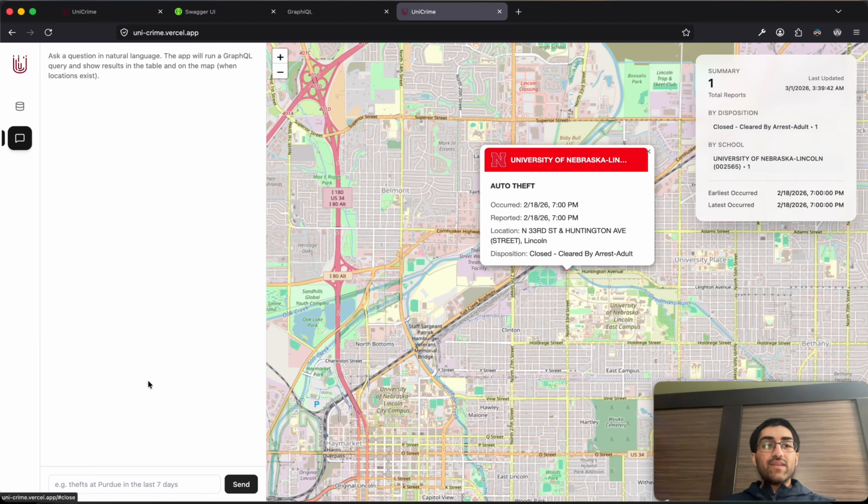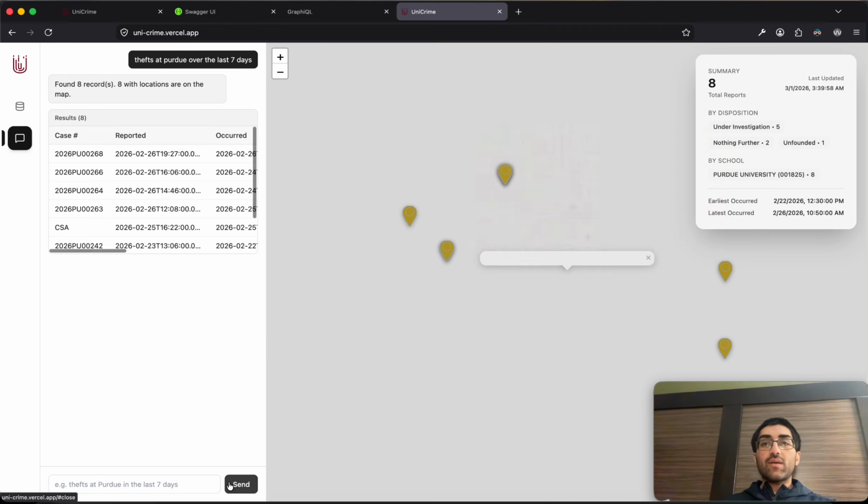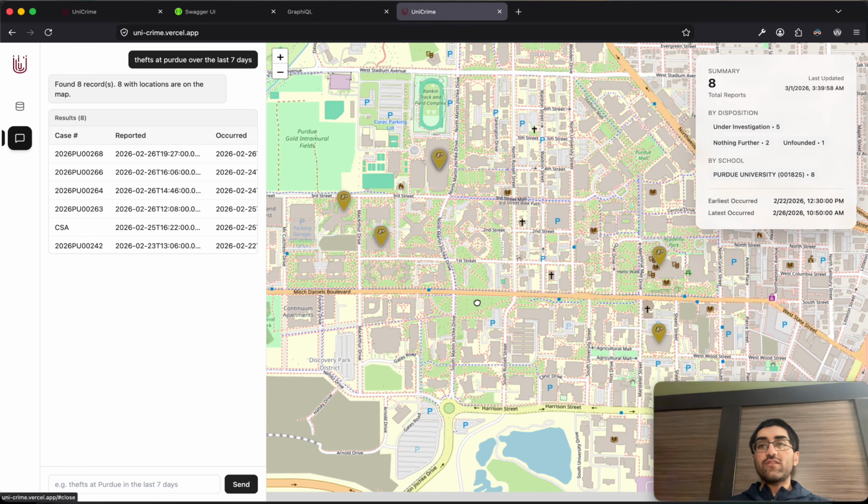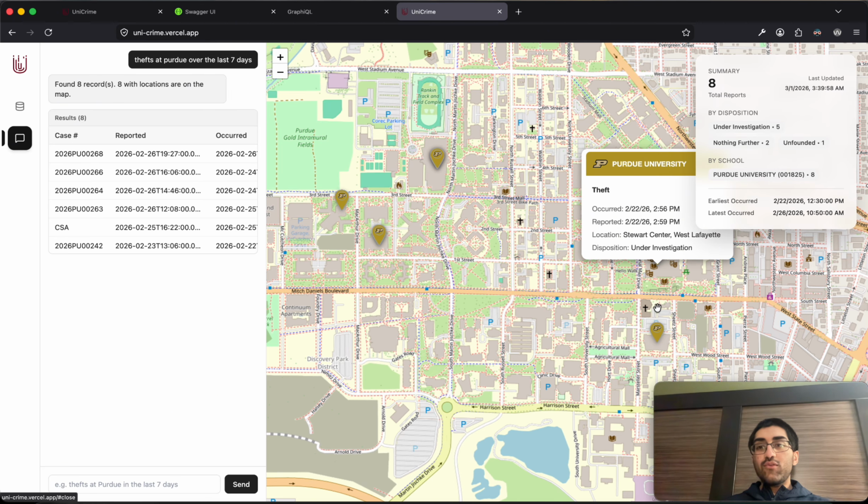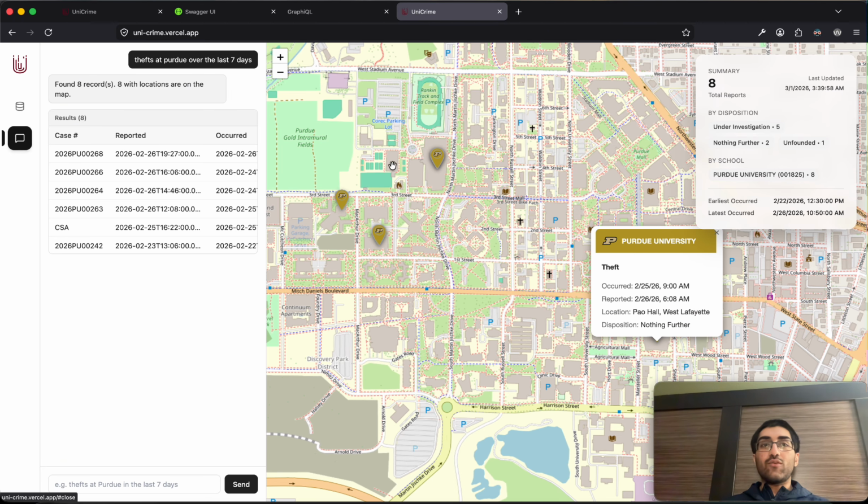I'd next like to point out our AI natural language processing feature, where, as an example, let's look up thefts at Purdue over the last 7 days. We'll send that query, and in a short amount of time, we'll get a response back, which gets the thefts at Purdue over the past 7 days, which is really cool.